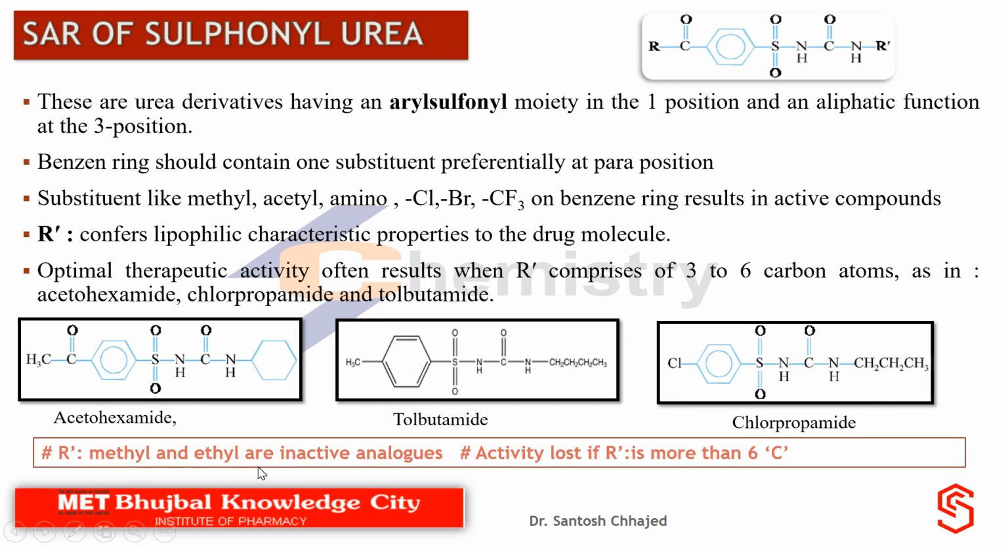If R dash is methyl or ethyl, then these analogues will be inactive. That's what I already made mention of. R dash must be between 3 to 6 carbons. Activity is lost if R dash is more than 6 carbons also. So we cannot have a chain having more than 6 carbons or fewer than 3.